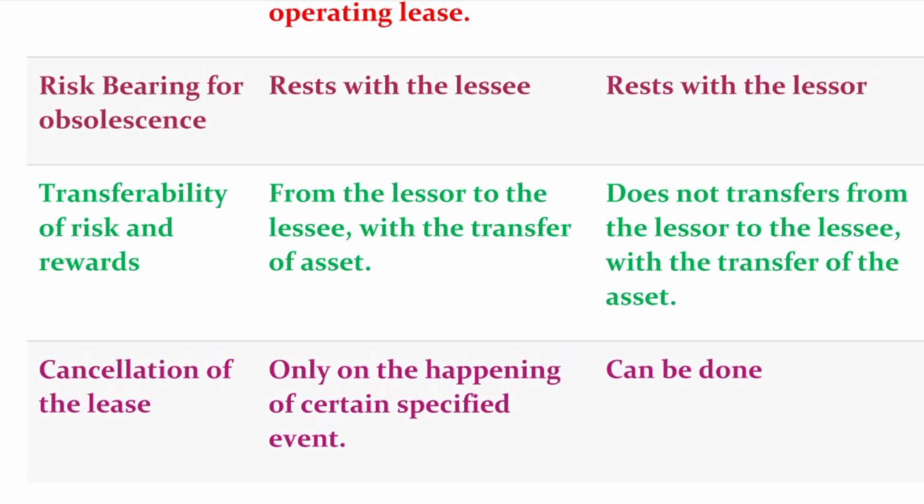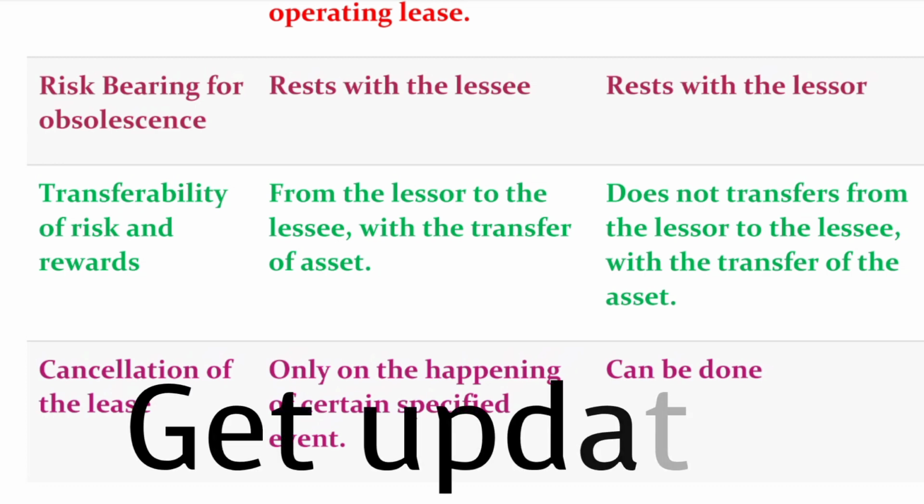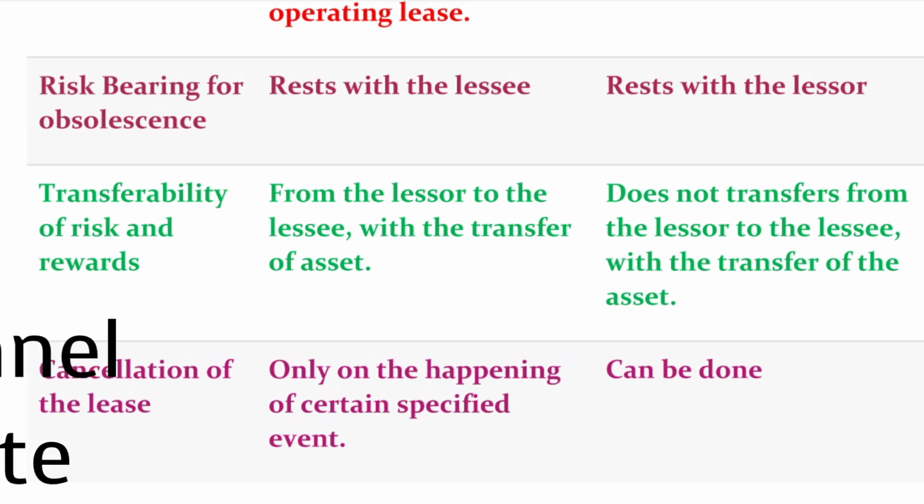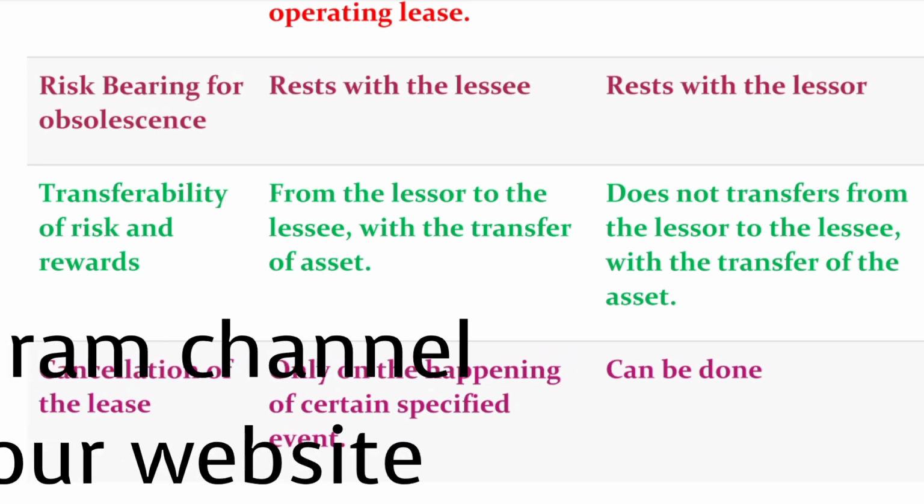It means only once the specified event happens will the agreement of the finance lease be cancelled. Otherwise, in case of operating lease, you can do it at any time. There is no specific event needed to happen. In this case, you or the lessor can do it at any time, without any event happening.